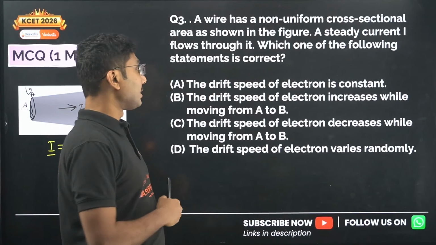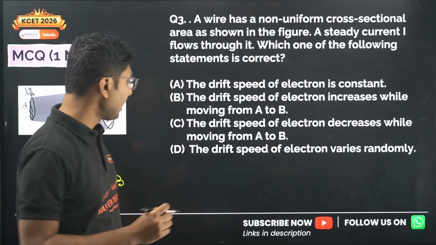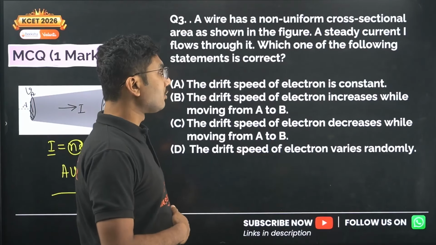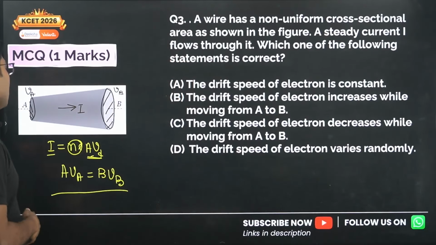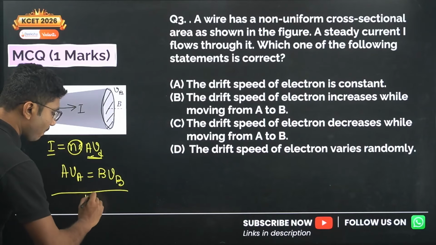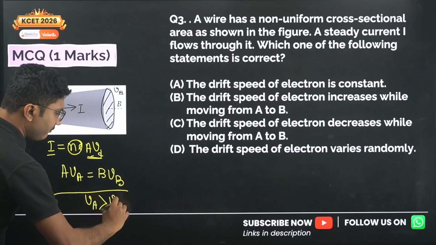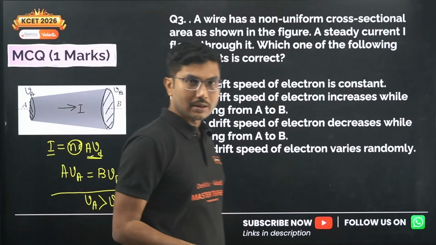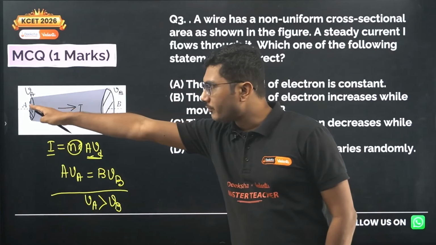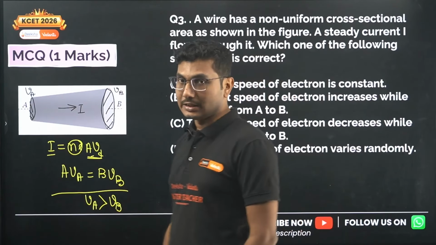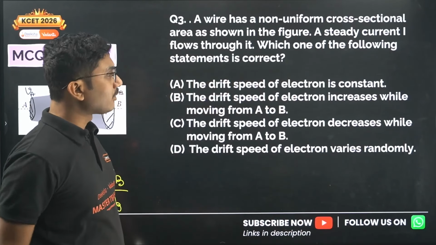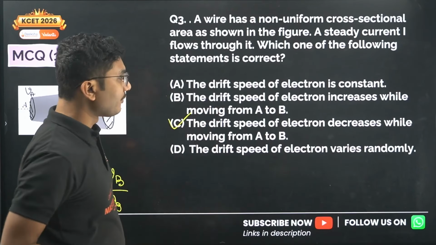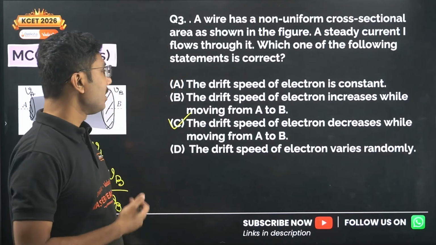Now let's see the options. The drift speed of electron is constant. Obviously not. As we can see, drift speed changes depending upon area. The drift speed of electron increases while moving from A to B. Now see, VA is definitely greater than VB, right? Why? Because the area is smaller, and smaller area means bigger drift speed. So as you move from A to B, drift speed is actually decreasing, not increasing. The drift speed of electron decreases while moving from A to B. This is the correct statement, so we will mark this. The drift speed of electron varies randomly is obviously a random option, not the correct answer.